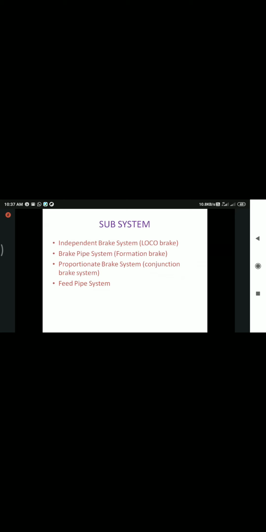Fourth is the feed pipe system. The feed pipe system is nothing but MR1 pressure going to the duplex valve. We are sending that MR1 pressure to the feed valve. That feed valve converts the MR pressure into 6 kg feed pipe pressure. That 6 kg is charged to the shortwood and longwood via the cutout cock and angle cocks and through hoses. This feed pipe also we need to give to the formation. This brake pipe and feed pipe we need to give to the formation for brake application in the formation, that is coaches and wagons. So what are the pressures?